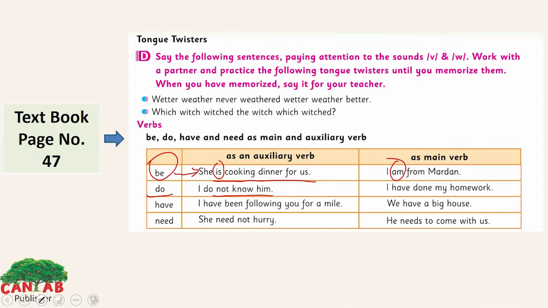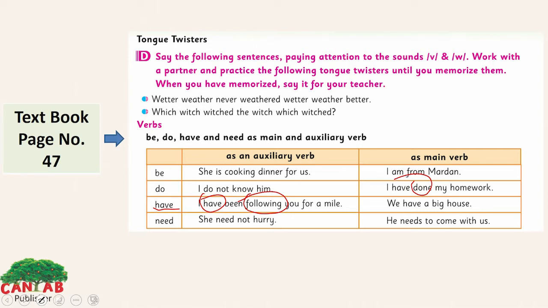Do: "I do not know him." Here the main verb is know and do is an auxiliary verb, or we can say the helping verb. We have learned these concepts of helping and auxiliary verbs in our previous class too. Have: "I have done my homework." Done is the main verb here. "I have been following you for a mile." Here following is the main verb and have is the auxiliary or helping verb.